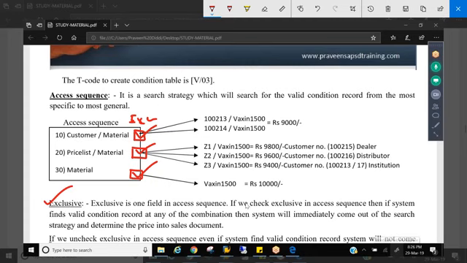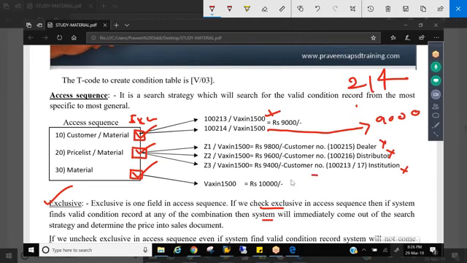What is exclusive? If we check exclusive, and the system finds a valid condition record, it will immediately come out of the search. That means if a 214 customer places an order, the system will start from here and check the first combination. Do we have 214? No. Do we have 214? Yes. Immediately the system will come out and say 9,000, and it will not search in these other places. So exclusive helps us save time and system resources. If you don't have exclusive, what happens?